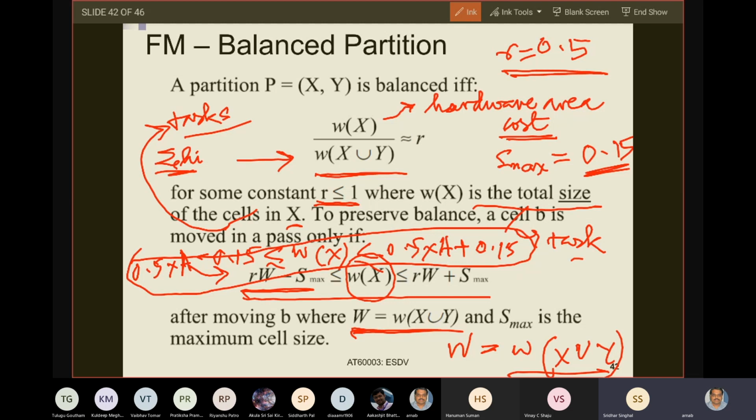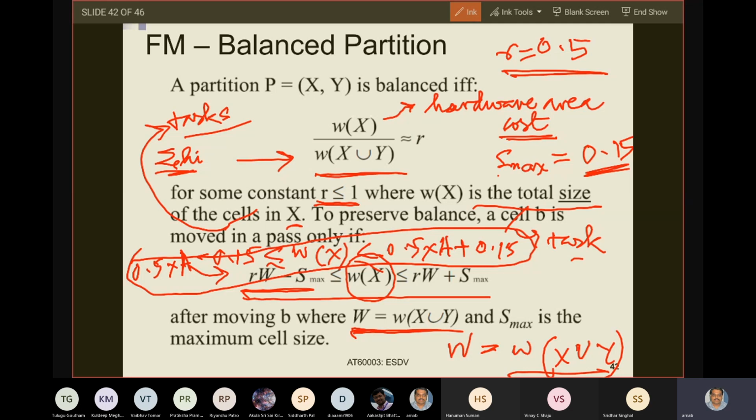Wx union y is hardware area cost. R is a fraction for balance. S max is also in terms of area. What is the area imbalance that your problem can tolerate? Yes, it is also a unit of cost, area cost. So above and below the perfect balance, how much can you tolerate?